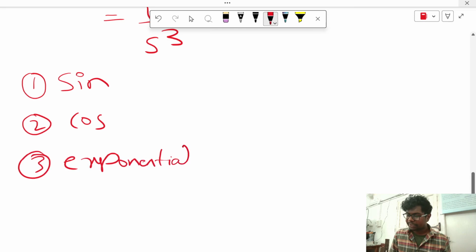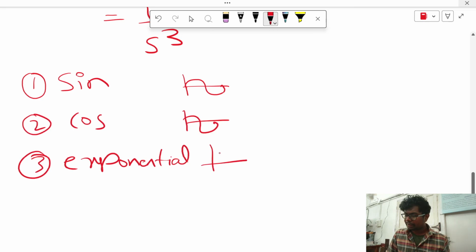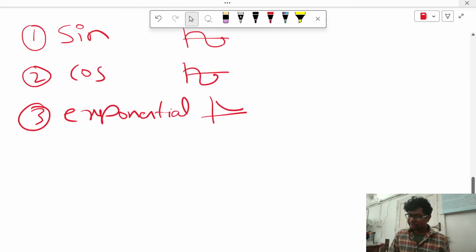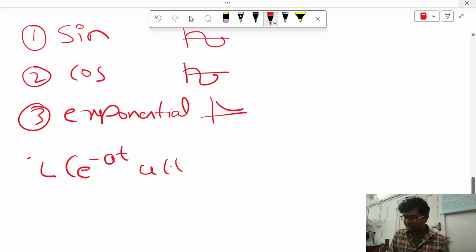That means any signal we can represent in sine, cos, exponential. So we have to find out the Laplace for these formulas. Coming to the exponential term, Laplace of e power minus at u of t is equal to 1 by s plus a.